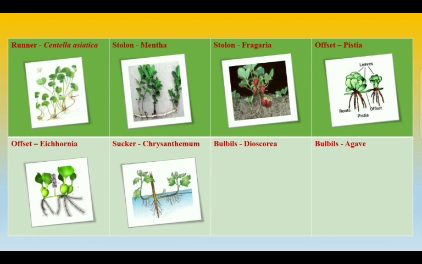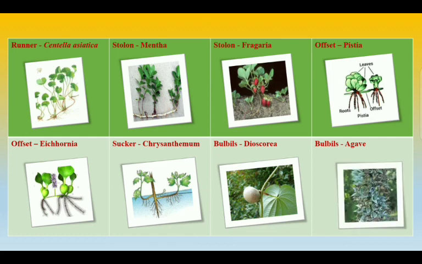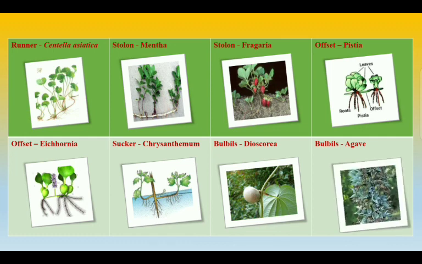The next examples are bulbils, which can be seen in Dioscorea and Agave. A bulbil is a modification of a whole bud into a swollen multicellular structure which serves for propagation. When the bulbil gets detached from the parent plant and falls to the ground, it grows into a new plant. In Dioscorea bulbifera, the bulbils are modified axillary buds, whereas in Agave, the flower buds get modified into bulbils.